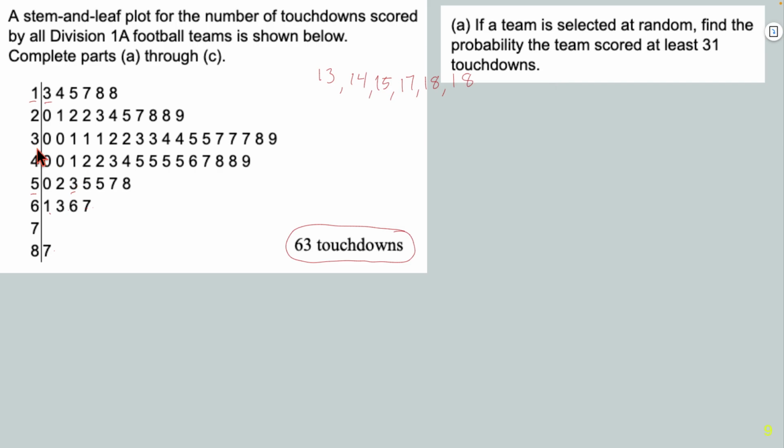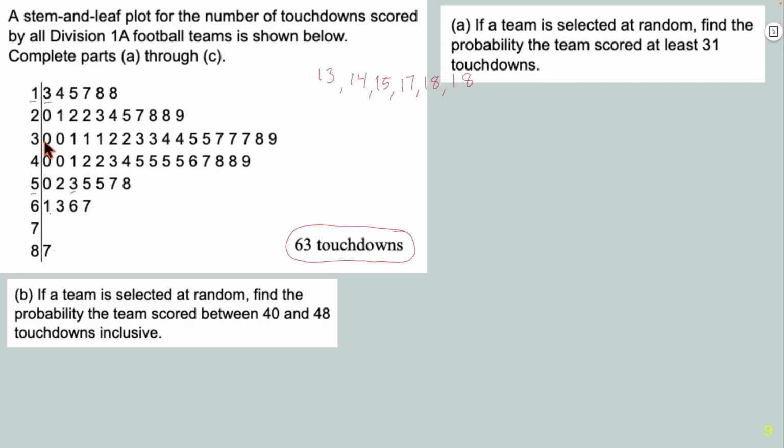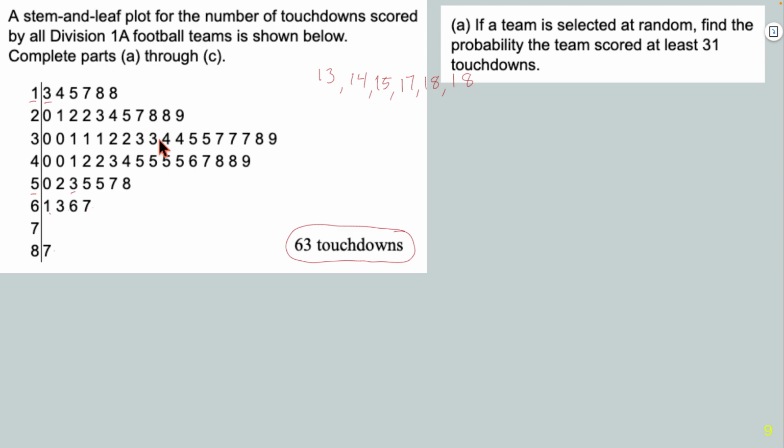So at least 31 touchdowns would be here. 30, I won't get to that one yet. And 31 would start here. So at least means more than. We need to count all of the ones in the 40s, the 50s, the 60s, and so forth. You may see there are fewer to count here, so you could do that as well and then subtract it from 63. Either way, we're counting how many are going to be here.